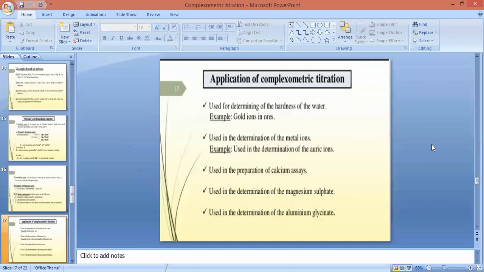Secondly, we are able to determine the gold ions present in ores. Complexometric type of titration is also used for determination of metal ions, that is the uric ions in urine. So it is used for prognosis of kidney disorder.